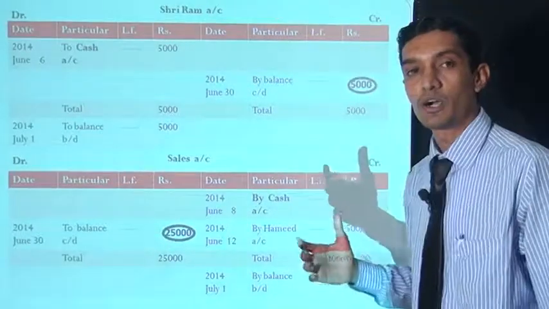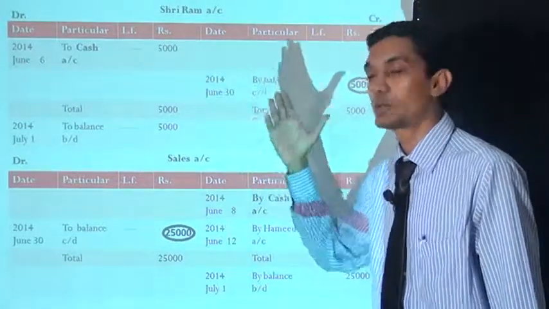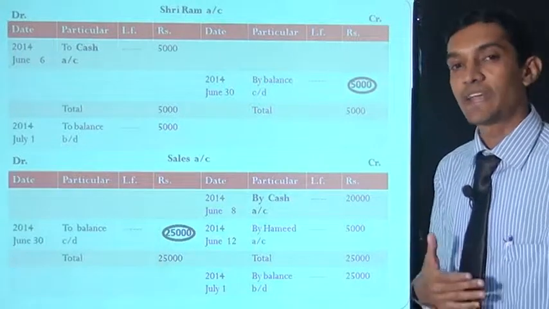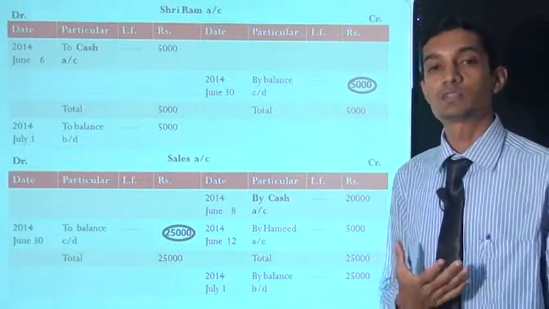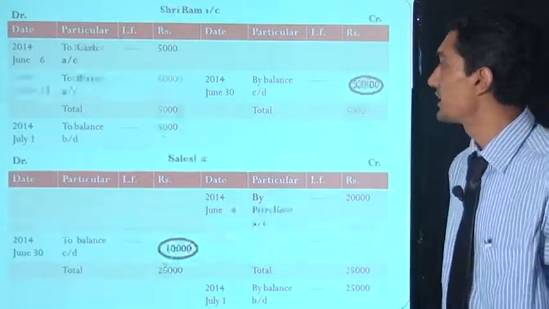Now this is the Sriram account. On the debit side of the Sriram account we write "to cash account 5,000 rupees". Now we move on to the cash account. In the cash account, on the credit side, they are written "by Sriram account". We show this entry also.